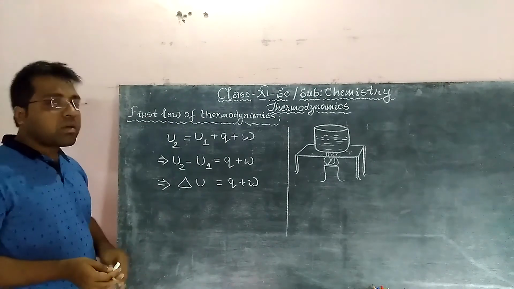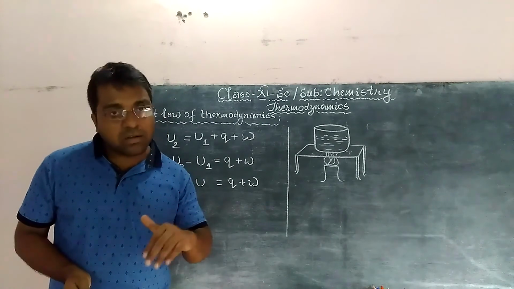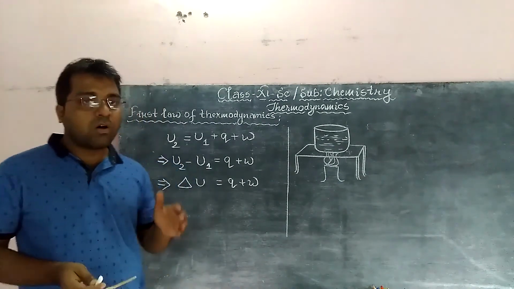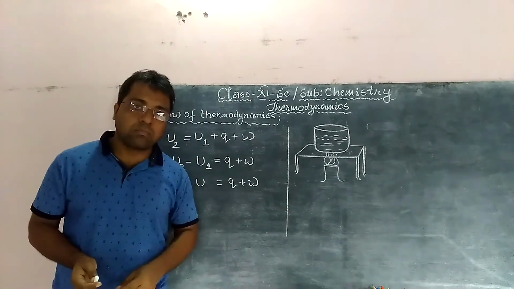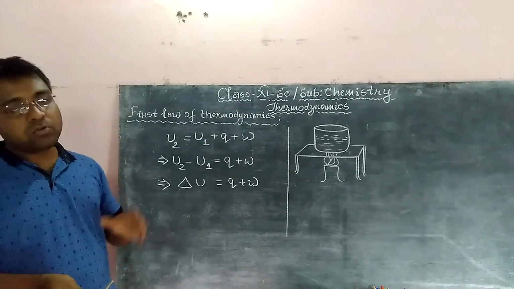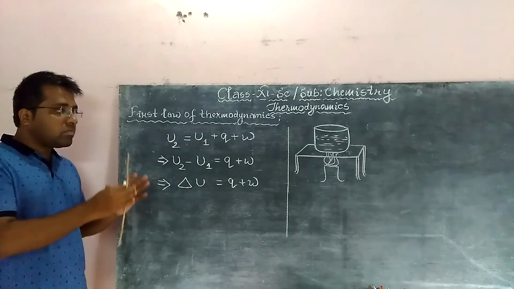The first law of thermodynamics states that energy can neither be created nor be destroyed, but it can be transformed from one form to another. Or, another way we can say, the total energy of the universe remains constant. I hope this is clear to you.